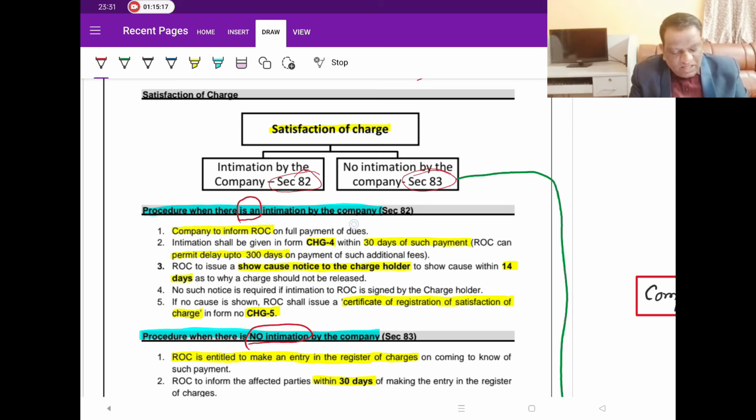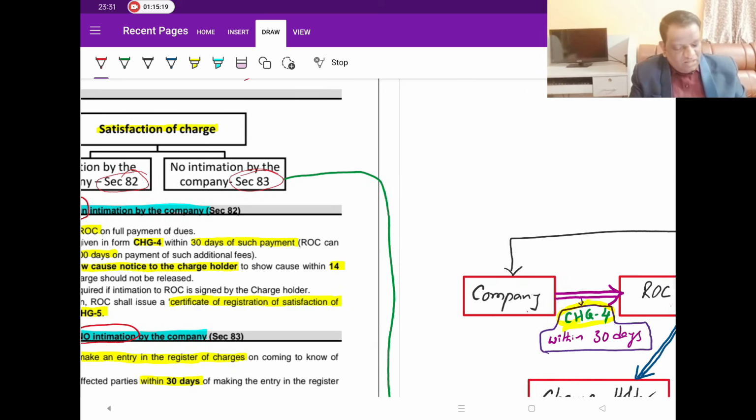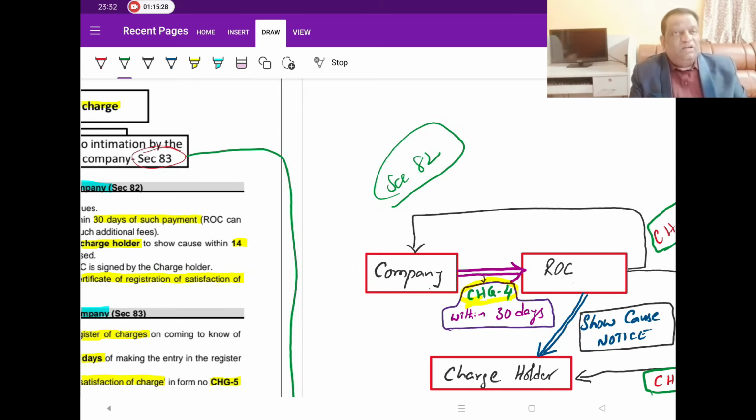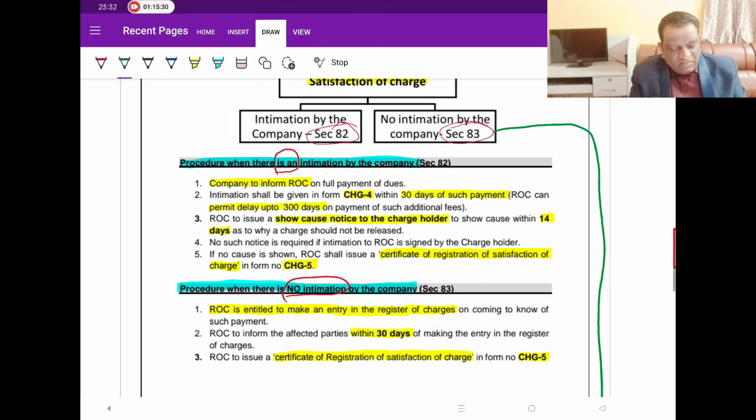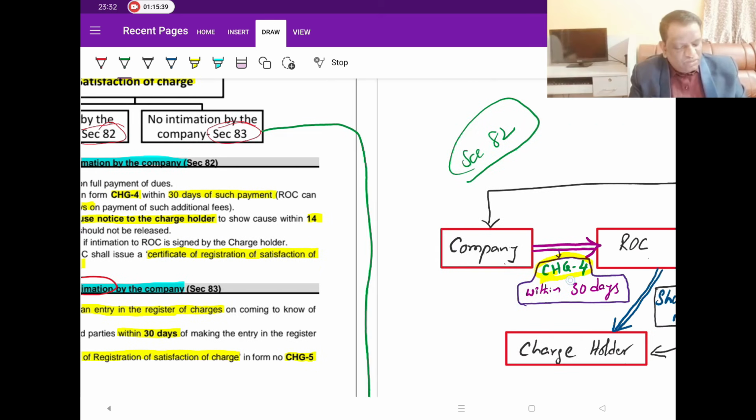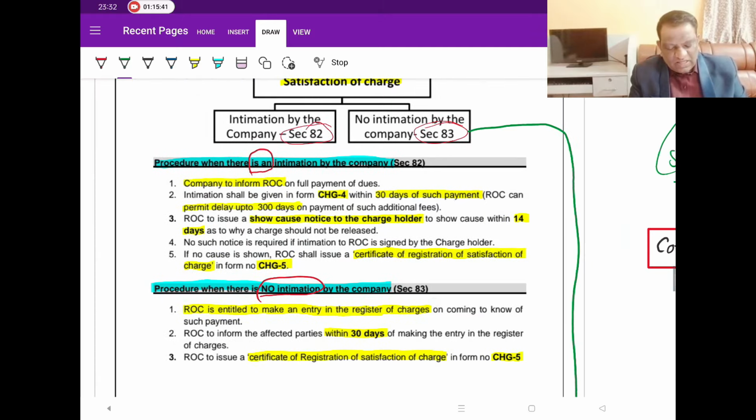So there is an intimation by the company to the ROC. This is what it is. Whatever we have covered here is nothing but our section 82. In this diagram, the procedure is the company communicating to the ROC. There is an intimation by the company to whom? To the ROC. That is what you see here. The company is informing the ROC, and how do they inform him? Through CHG4 within 30 days that the payment has been made.